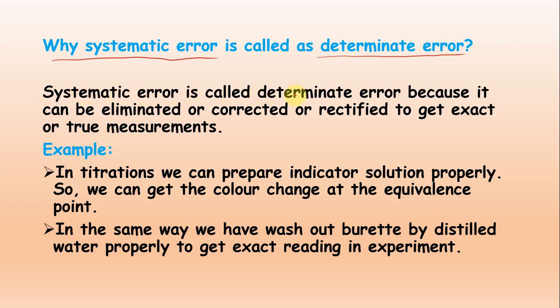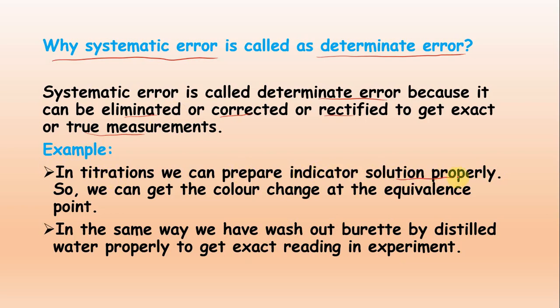Systematic error is called determinate error because it can be eliminated, corrected or rectified to get the exact true measurement. That is the reason we call it determinate error: it can be removed, eliminated, corrected. For example, in titration we can prepare the indicator solution properly.